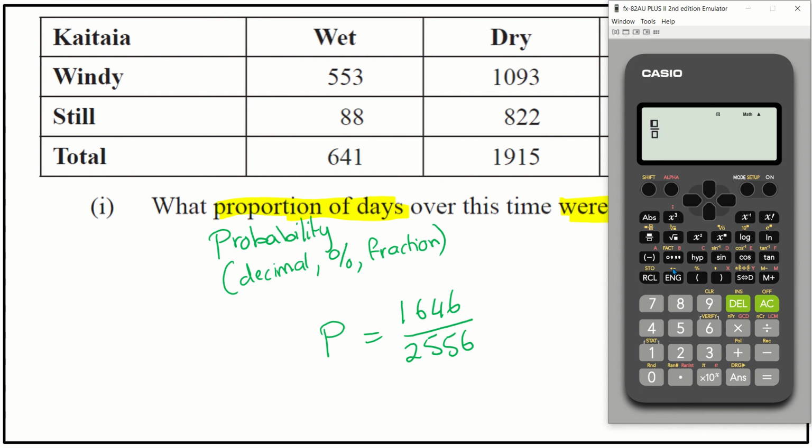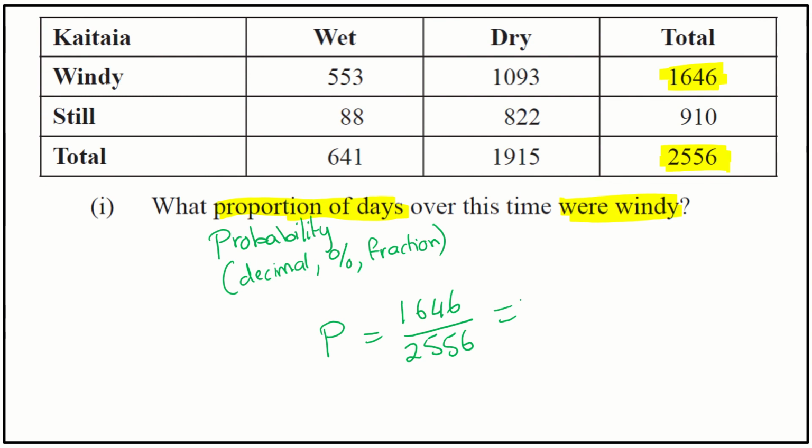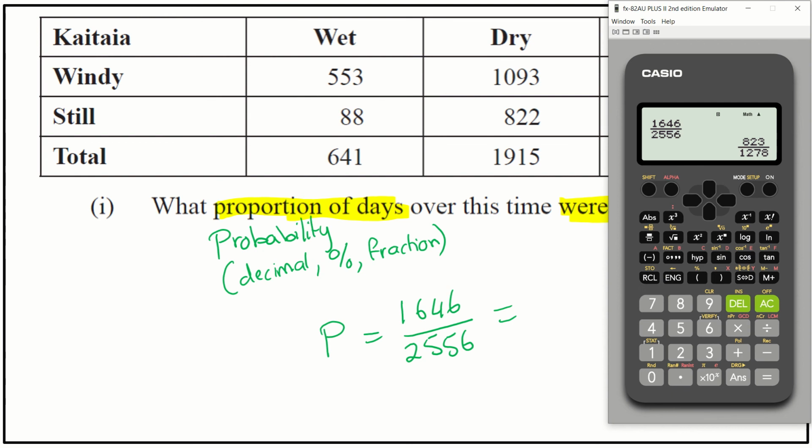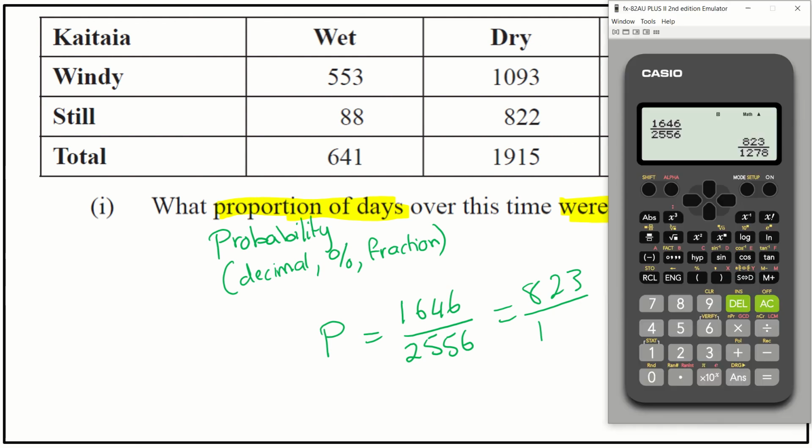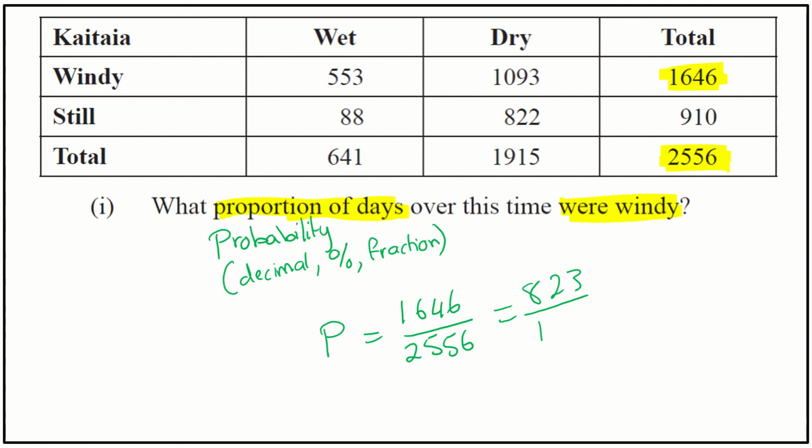So I can, for example, just use my fraction button on the calculator, 1646 over 2556, and that simplifies to a fraction of 823 over 1,278.